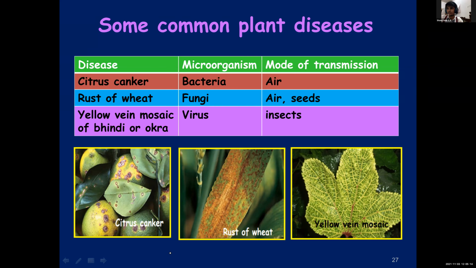Citrus canker, bacterial disease, it will spread through air. Rust of wheat, it's a fungal disease and it spreads through air and seeds. Seeds means the grains. When the grains are along with the other seeds, this can get transmitted. And if the spoiled seeds are used for raising the crop, then the plants also can get affected. Citrus canker, rust of wheat, yellow vein mosaic disease of bindi or okra.